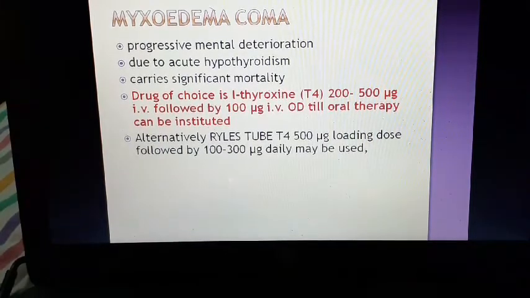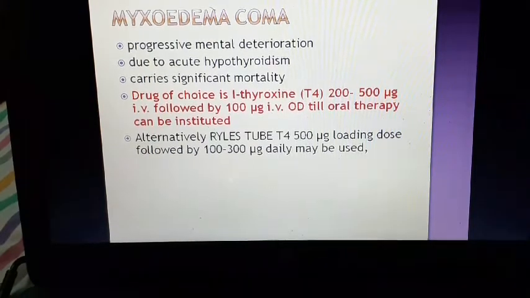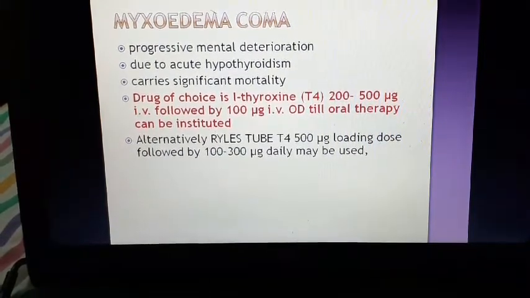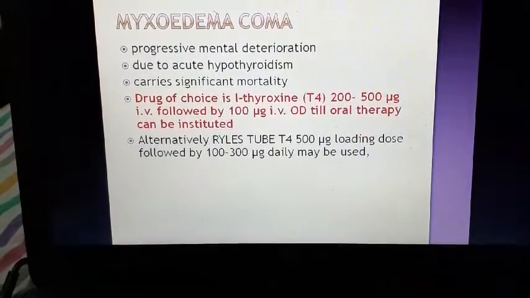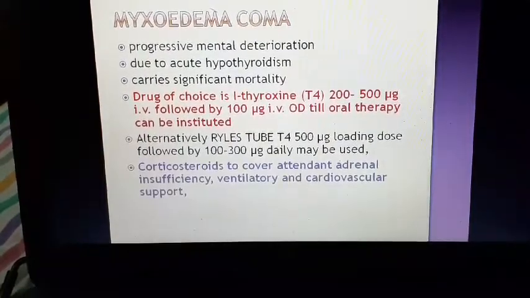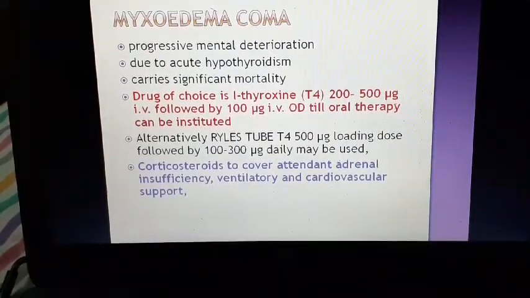So we can give levothyroxine by Ryle's tube also, but the dose is higher, 500 microgram initially followed by 100 microgram daily. Alternately, Ryle's tube T4 500 microgram loading dose followed by 100 to 300 microgram daily can be used. IV T4 is not commonly available. That's why T4 by Ryle's tube is what we commonly practice.